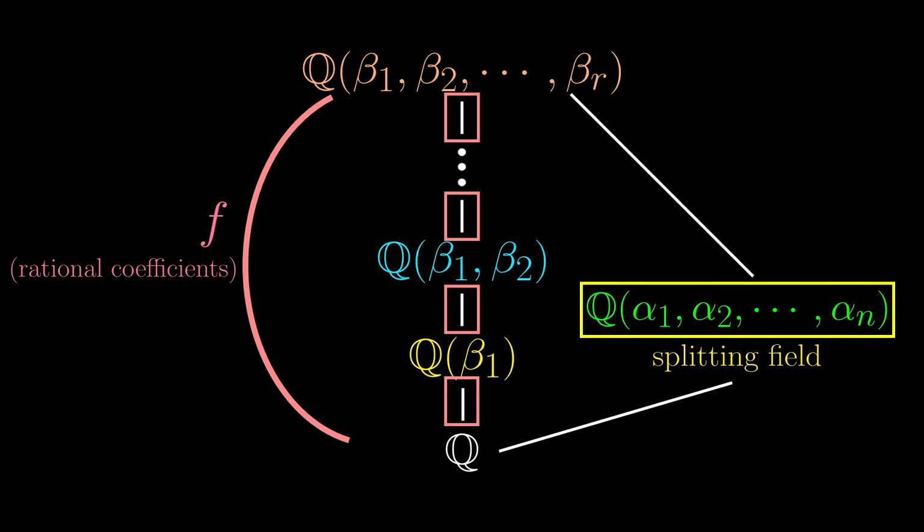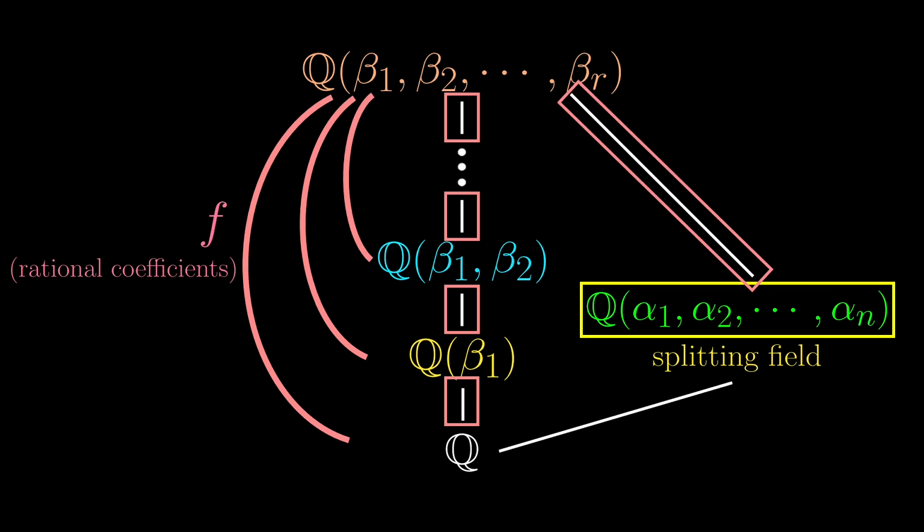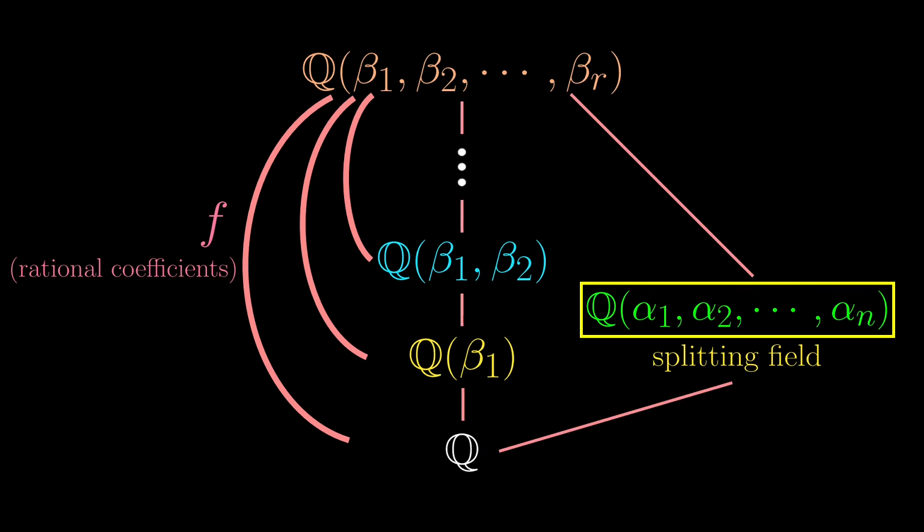But the coefficients being in Q means they are also in all intermediate fields, and so all the extensions from any intermediate field to the biggest field are also Galois. And yes, that includes going from the splitting field of our quintic polynomial to the biggest field. And of course, by our definition, from Q to the splitting field is also a Galois extension. So there are a lot of Galois extensions happening.